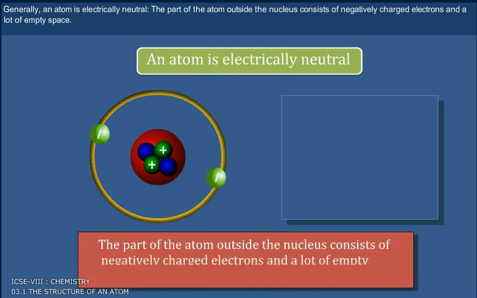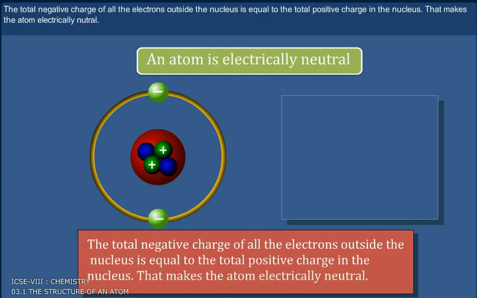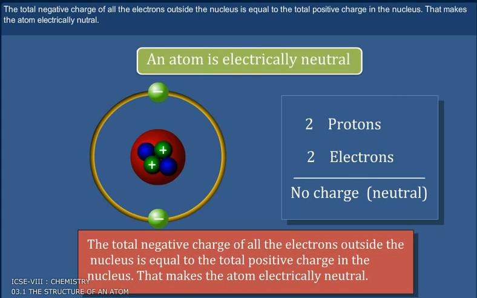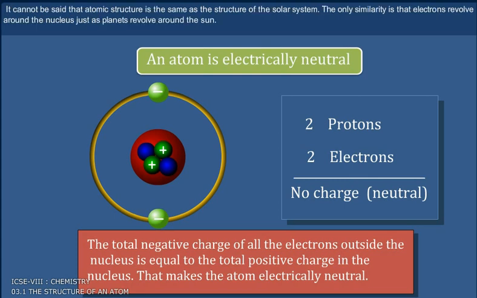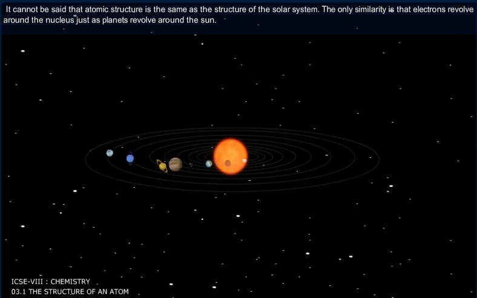Generally, an atom is electrically neutral. The part of the atom outside the nucleus consists of negatively charged electrons and a lot of empty space. The total negative charge of all electrons outside the nucleus is equal to the positive charge in the nucleus. That makes the atom electrically neutral. It cannot be said that atomic structure is the same as the structure of the solar system. The only similarity is that electrons revolve around the nucleus just as planets revolve around the sun.